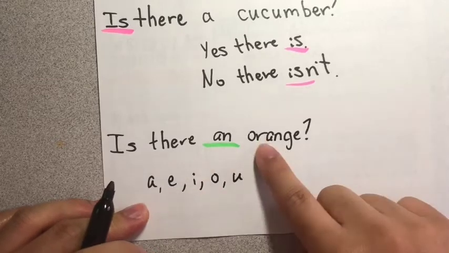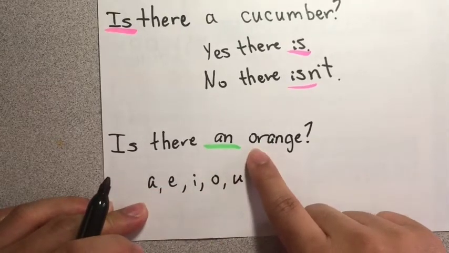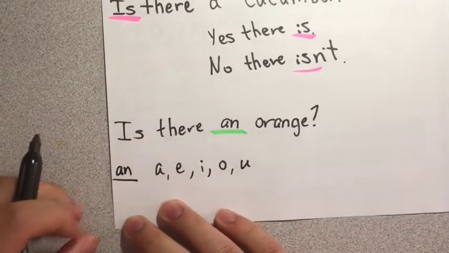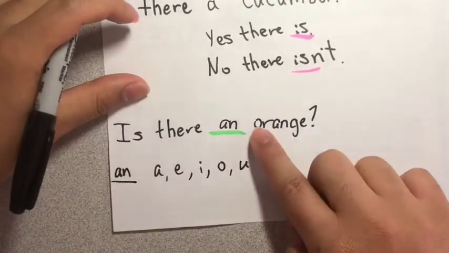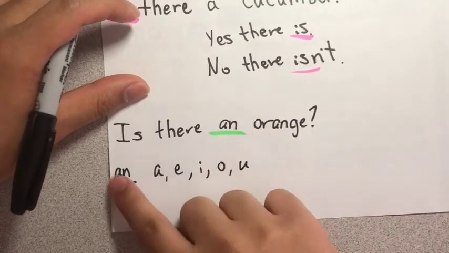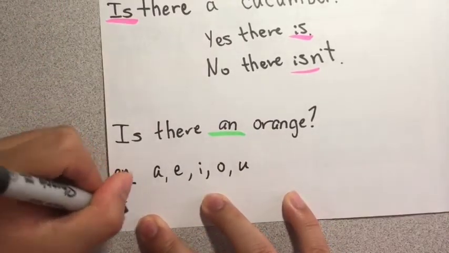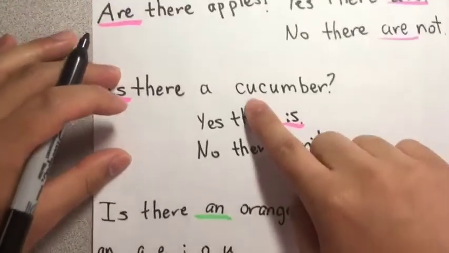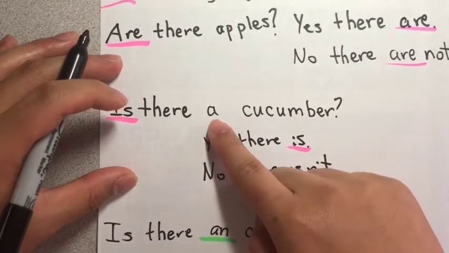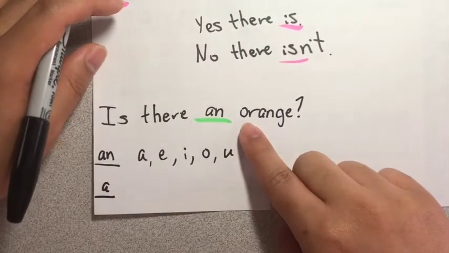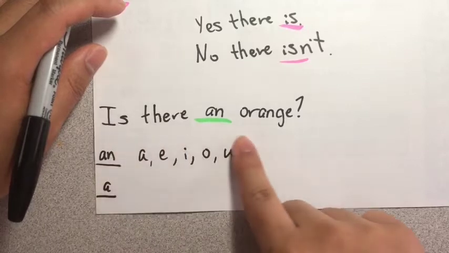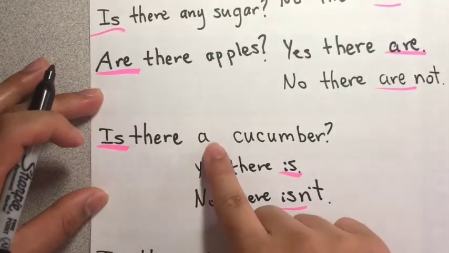And if it starts with any of these letters, so in this case the letter O, we have to write an. See, the word orange starts with the letter O, so we have to write an. We write a for all the other letters. See, this cucumber starts with the letter C, so we write a. But because orange starts with the letter O, we have to write an. Is there an orange? Is there a cucumber?